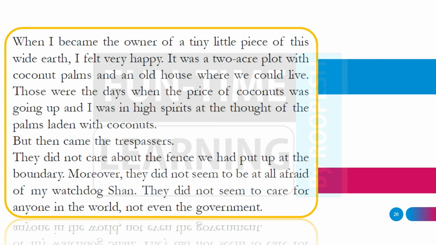Let's begin. When I became the owner of a tiny little piece of this wide earth, I felt very happy. It was a 2-acre plot with coconut palms and an old house where we could live. Those were the days when the price of coconuts was going up, and I was in high spirits at the thought of the palms laden with coconuts.